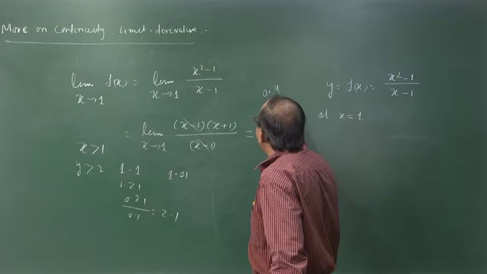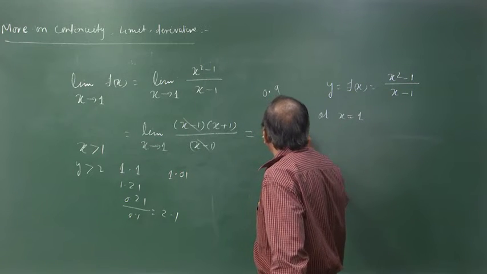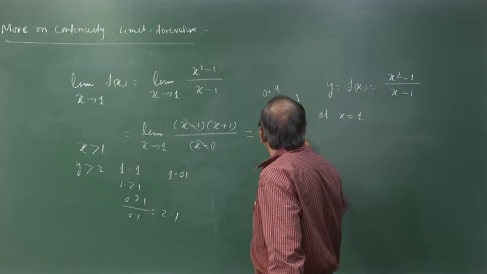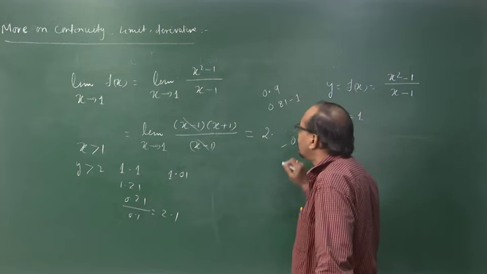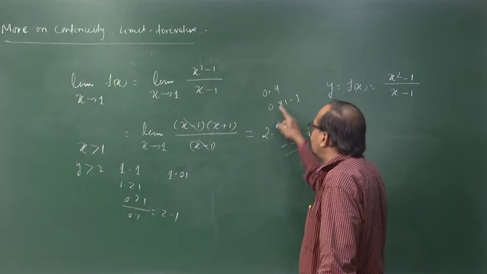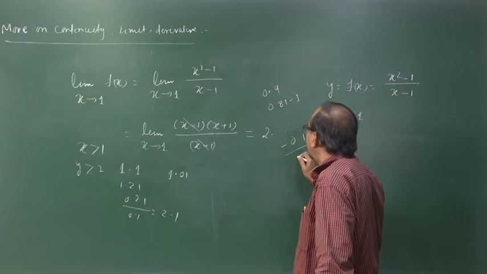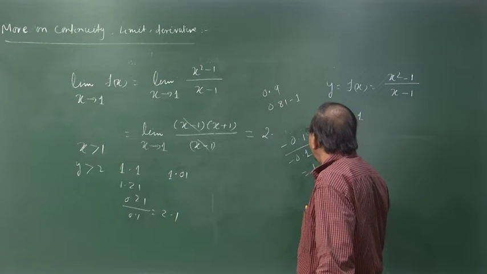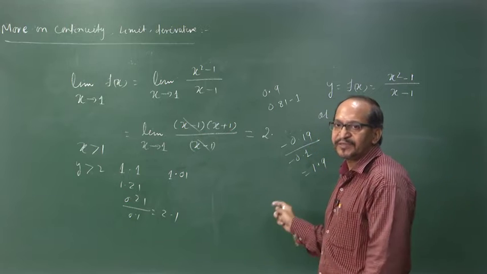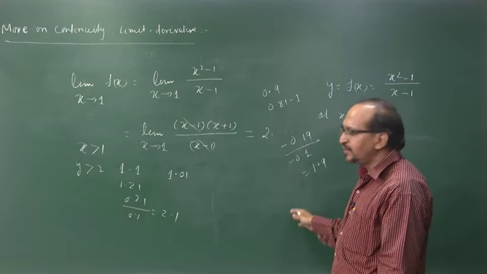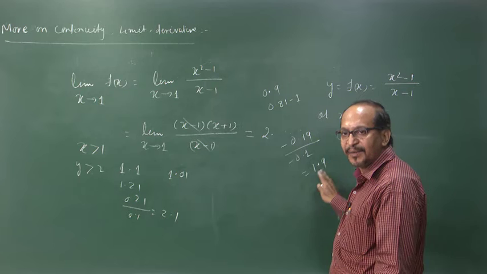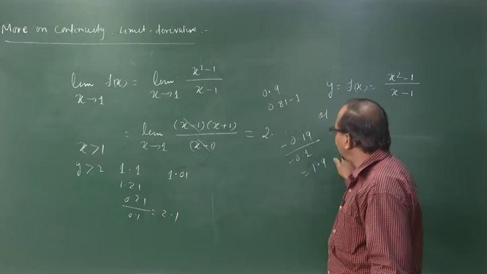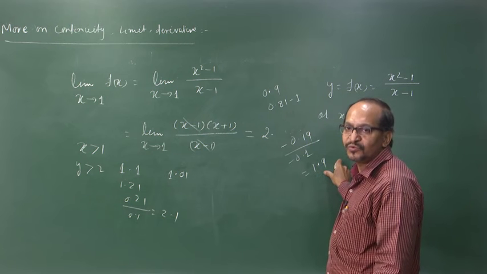So, x square minus 1 is 0.81 minus 1, it is minus 0.19, by x minus 1, which is 0.9 minus 1 is minus 0.1. So, it is equal to 1.9. So, again you can see it is always less than 2, but it is going up approaching 2. If you take it as 0.95, it will be closer to 2.